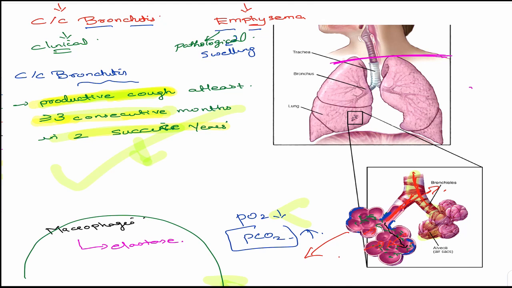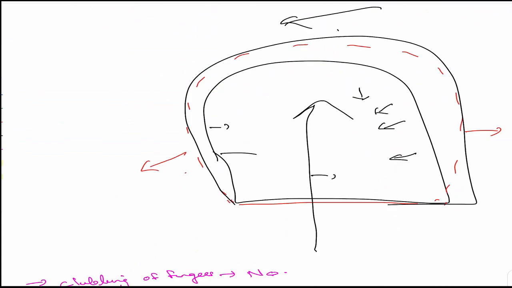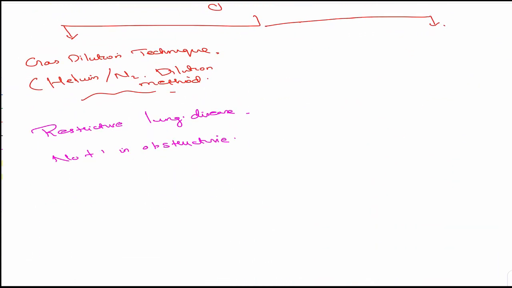That means there is some air which is not going out. I told you that expiration is much more difficult, so some air is trapped. This trapped air cannot be assessed by the gas dilution technique, though it's used for restrictive lung disease.